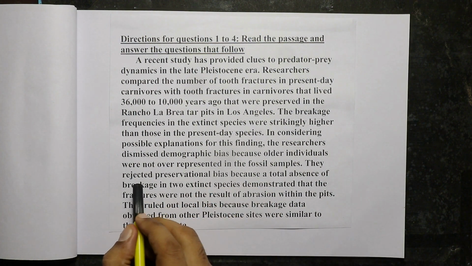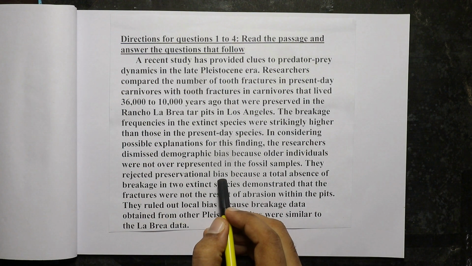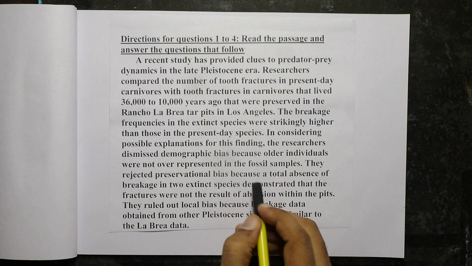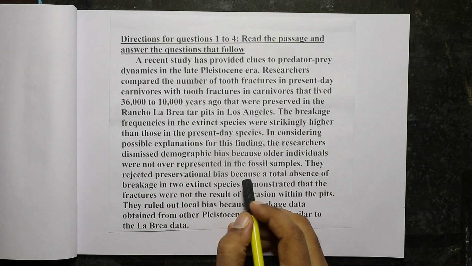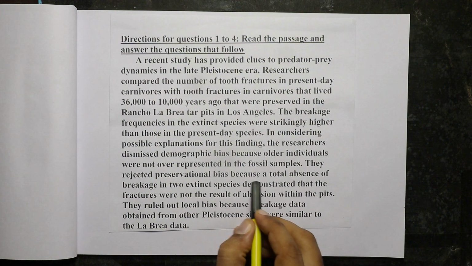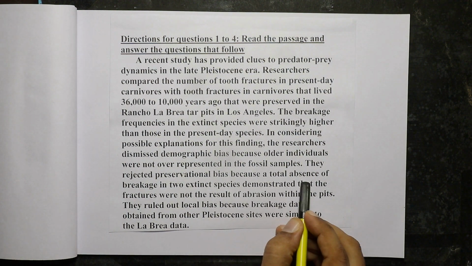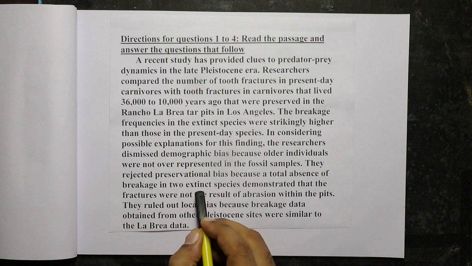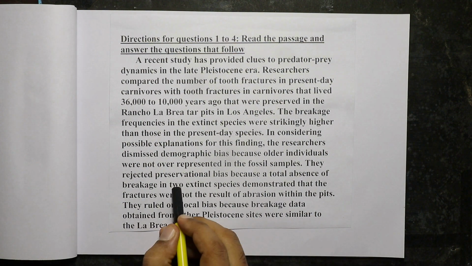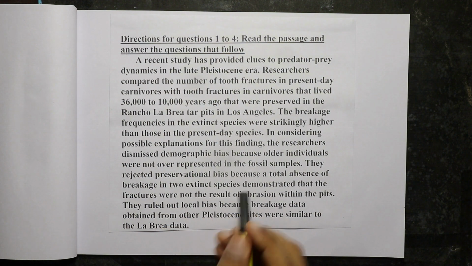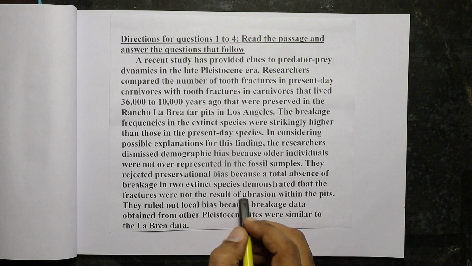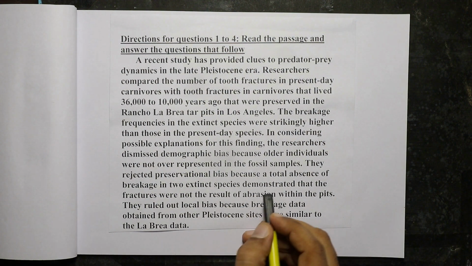Then the scientists were able to reject preservational bias. Preservational bias means some scientists may think that the tooth breakage occurred after the death of the animals. The scientists were able to find a total absence of breakage in two extinct species. Since there was a total absence of breakage, the scientists think that the breakage occurred during the lifetime of the animals and not after the death.